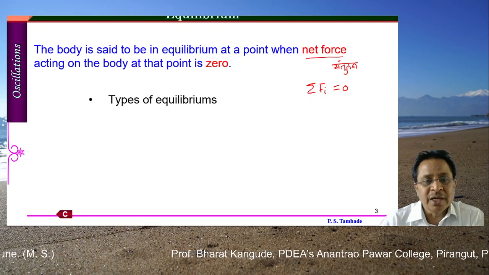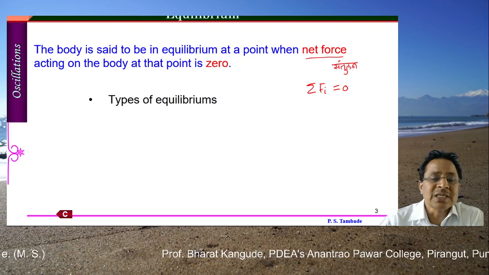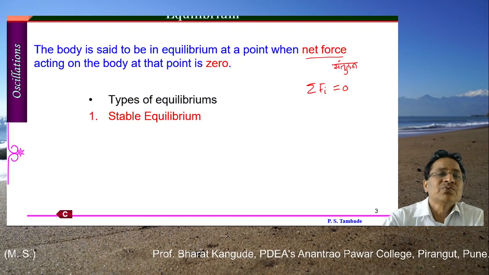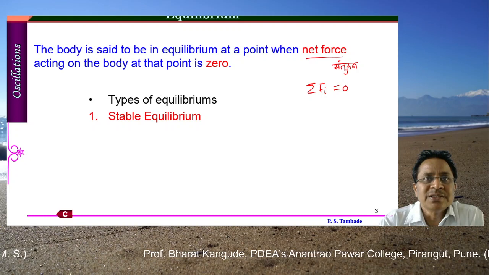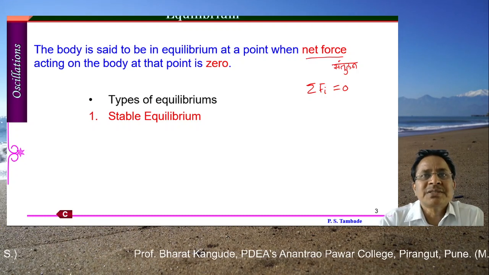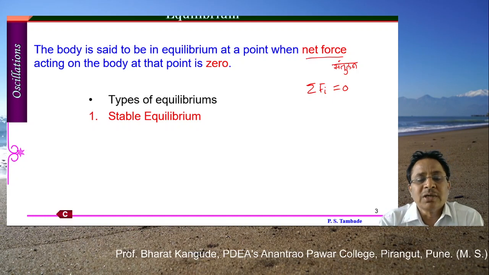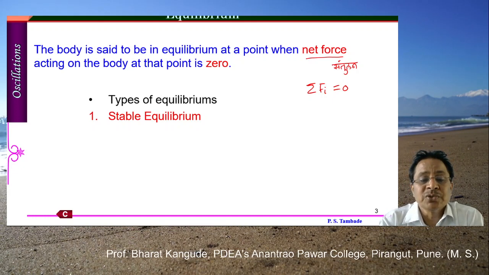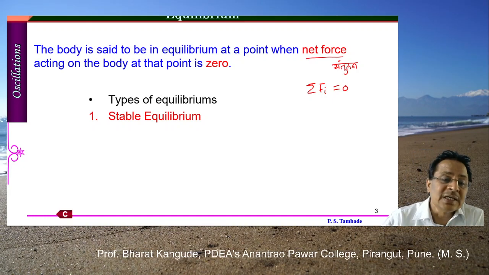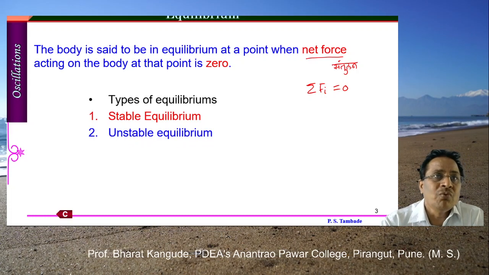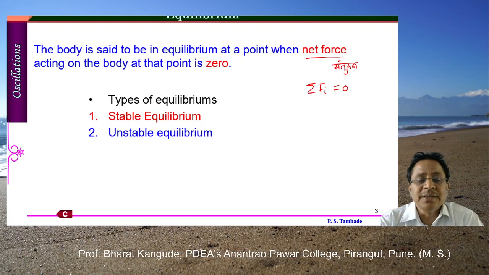In physics we have three different types of equilibrium. These types are as follows. First one is called stable, in the sense that the equilibrium is a stable one. So we get something stable out of that type of equilibrium. Second type is called unstable. Opposite to stable, it is unstable.